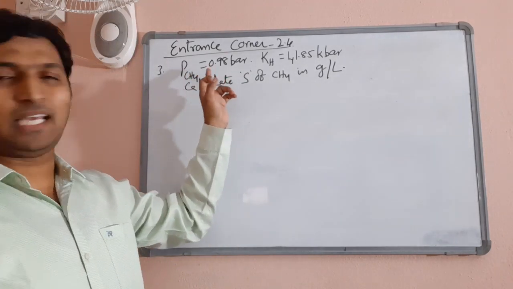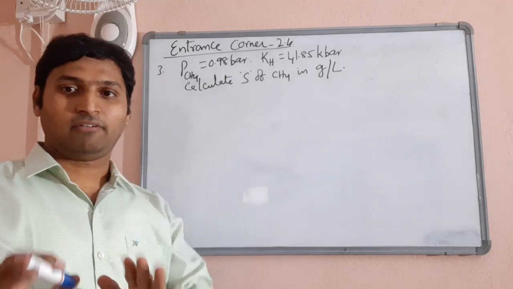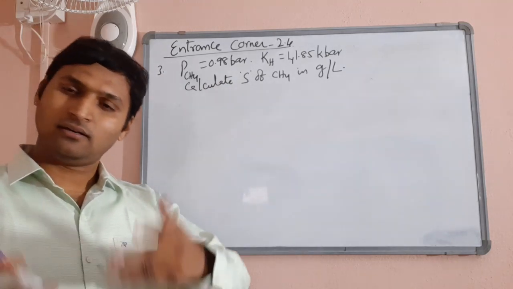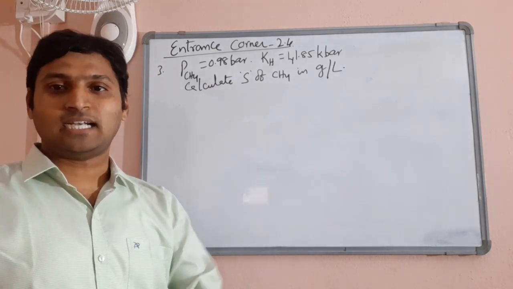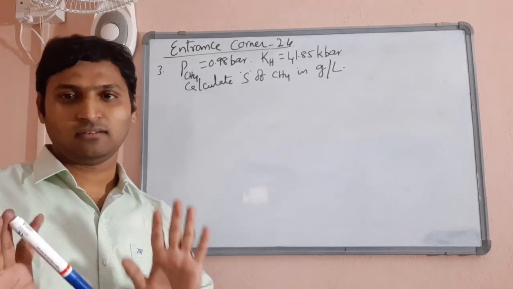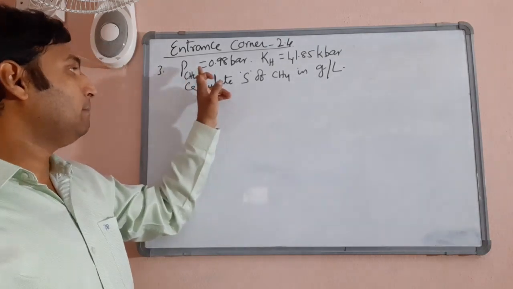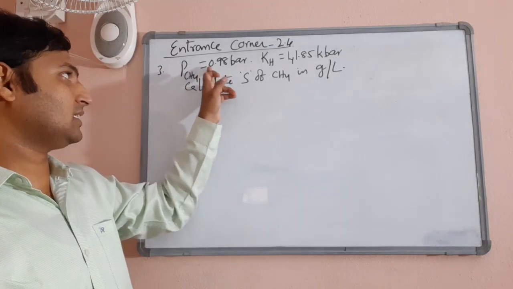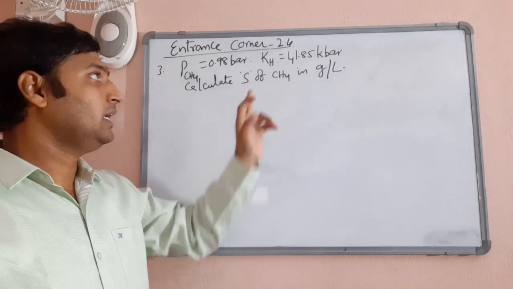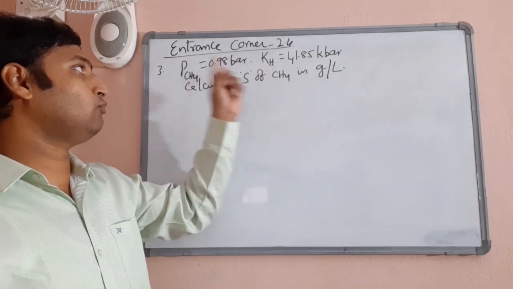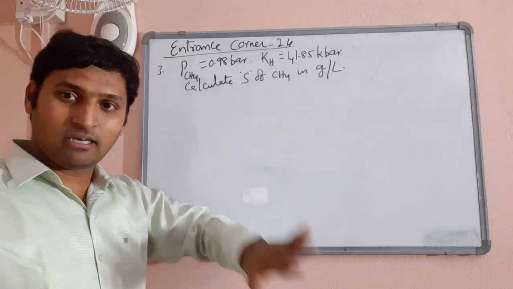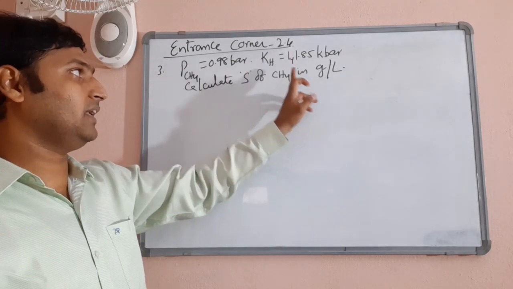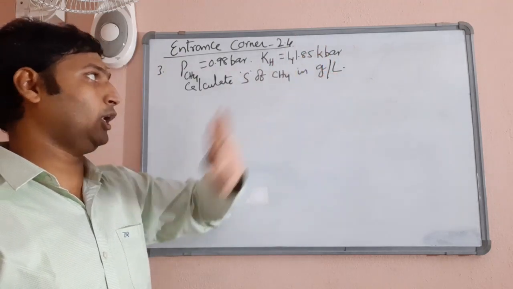Partial pressure of methane at some temperature is given. See, everywhere they must have mentioned temperature. But because it is constant and is not involved in our formulae, not to worry about it. Partial pressure of methane is given, 0.98 bar. And the KH value for dissolution of methane in that particular solvent is given, that is 41.85 kilobar.